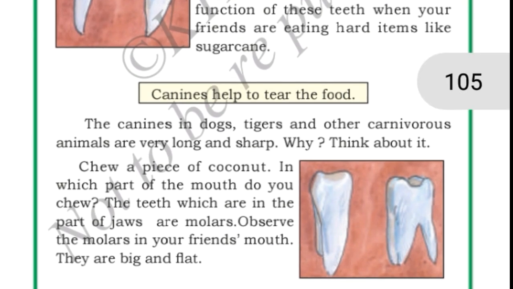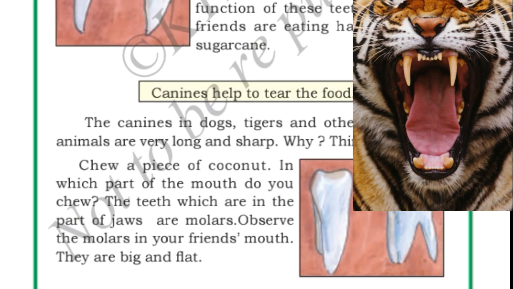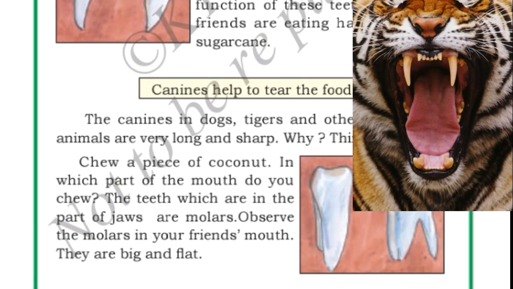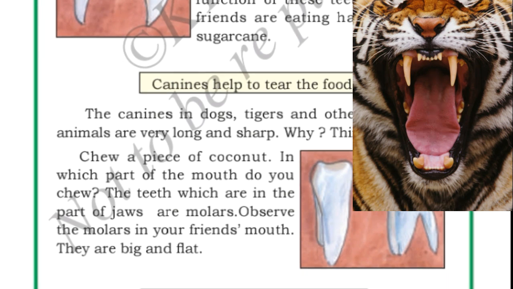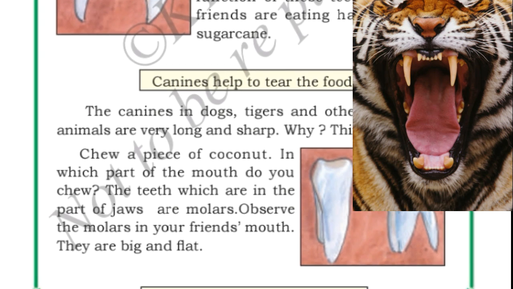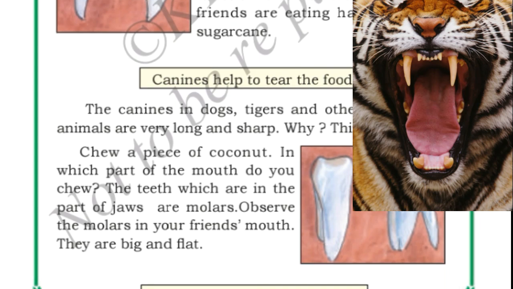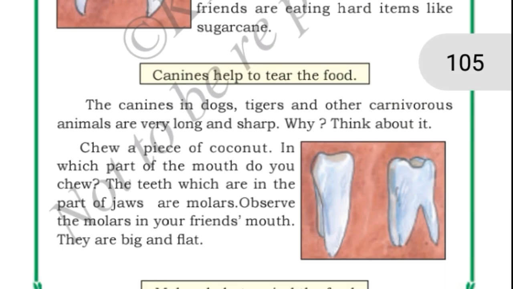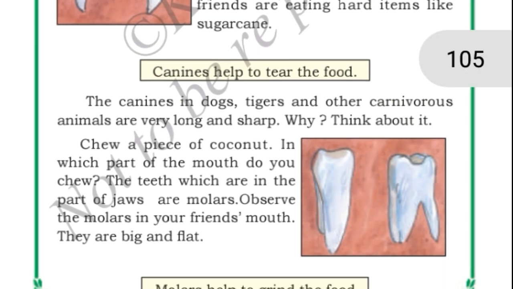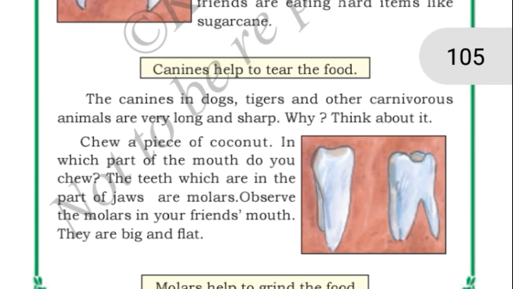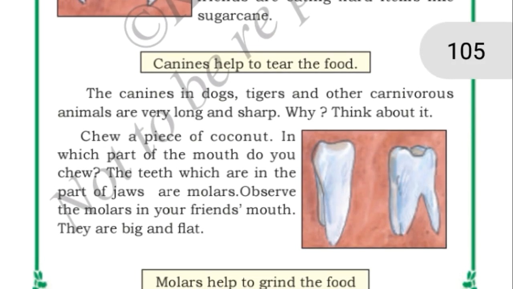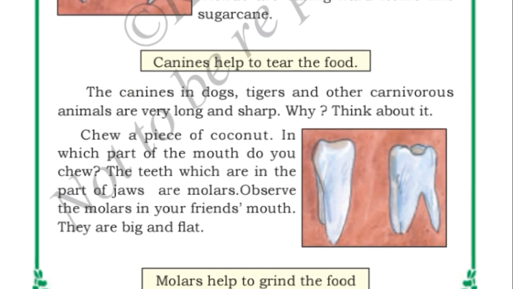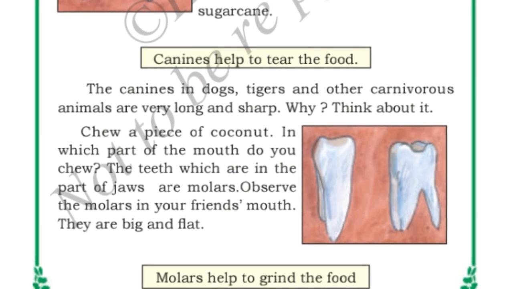The canines in dogs and tigers and other carnivorous animals are very long and sharp. Why is it so, children? Because carnivorous animals eat flesh. What are carnivorous animals? We have already studied in our previous classes. Carnivorous animals are the animals which eat the flesh of other animals, right? Yes. So, the canines of these carnivorous animals are very long and sharp to cut and tear the flesh, right? Yes.